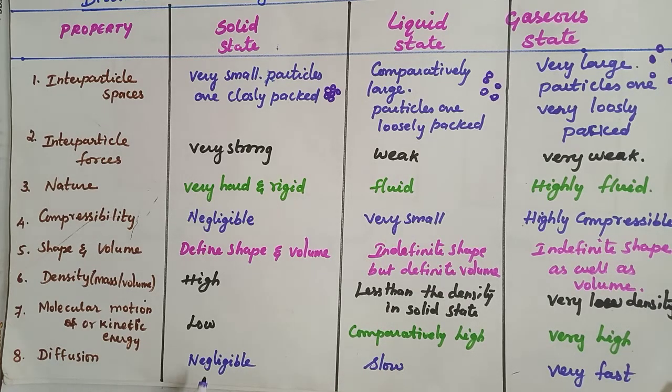Diffusion is negligible in solids, slow in liquids, and very fast in gases. What is meant by diffusion? It is mixing with something. For example, in the liquid state, when we prepare lemon juice, the lemon juice and water mix together and we get a solution. Or water plus salt: we mix salt with the water and get a salt solution.